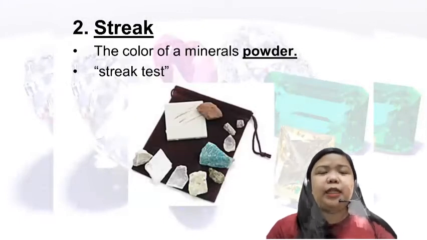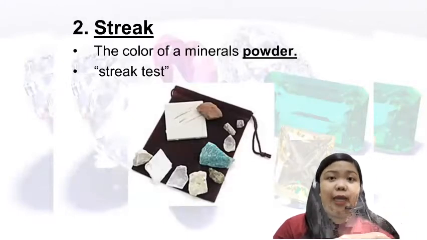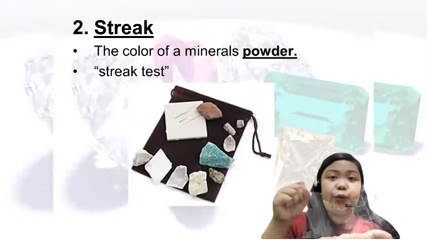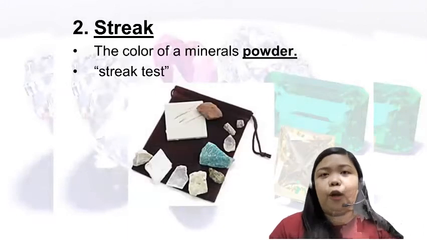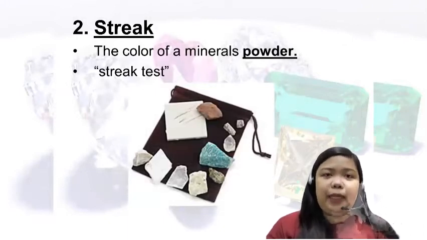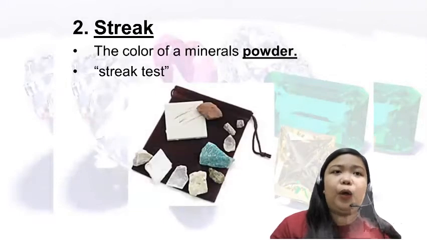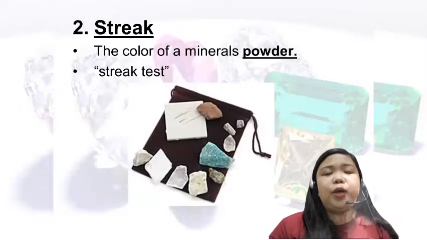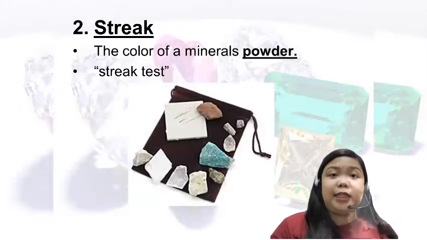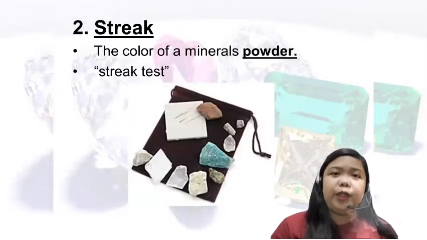Okay? A streak plate is just like a black plate wherein if you have a mineral, like for example, this is your streak plate, and this is my mineral or my stone, I will just rub that stone onto my streak plate in order to perform the streak test. And then with the plate, you can see the remains or the powdered form of that specific mineral. Because sometimes, even though its outside appearance may be green in color, there are minerals whose true color, or color in powder form, is different from what we can see with our naked eye. That's why the streak test is much more reliable compared to the color test.